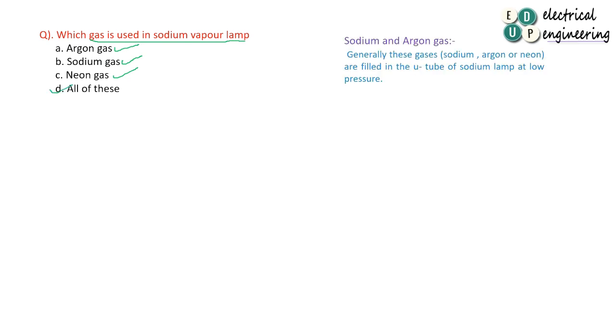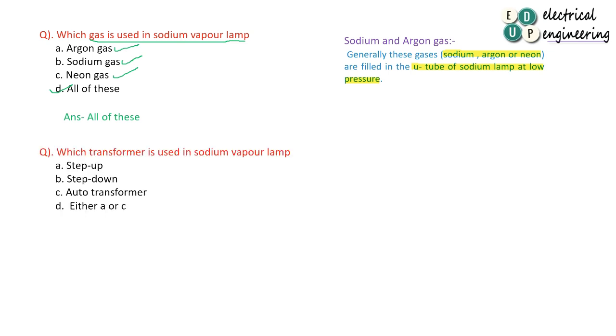So this is the information, like we are using sodium, argon and neon. And one more information about that, the U-shaped tube is used for sodium lamp and at low pressure. So answer is option number D, all of these.